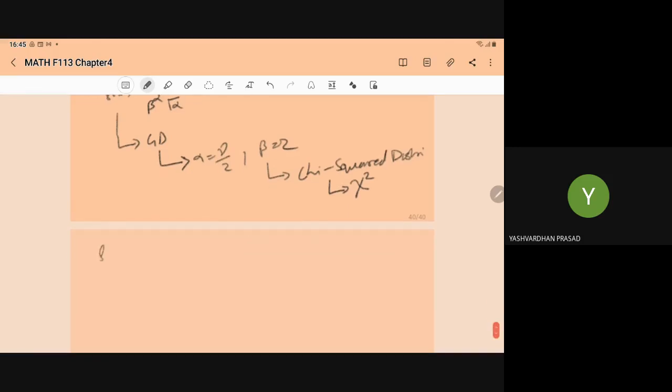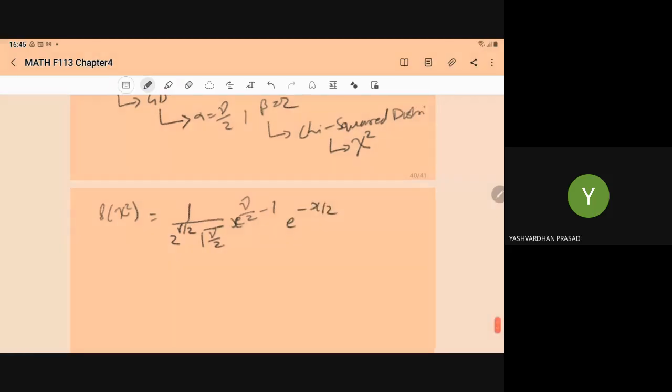So f of chi-square, instead of x, now we use chi-square. 1 upon beta to the power alpha means 2 to the power nu by 2. Gamma of alpha means gamma of nu by 2. x to the power alpha minus 1 means x to the power nu by 2 minus 1, and e to the power minus x upon beta means e to the power minus x by 2.